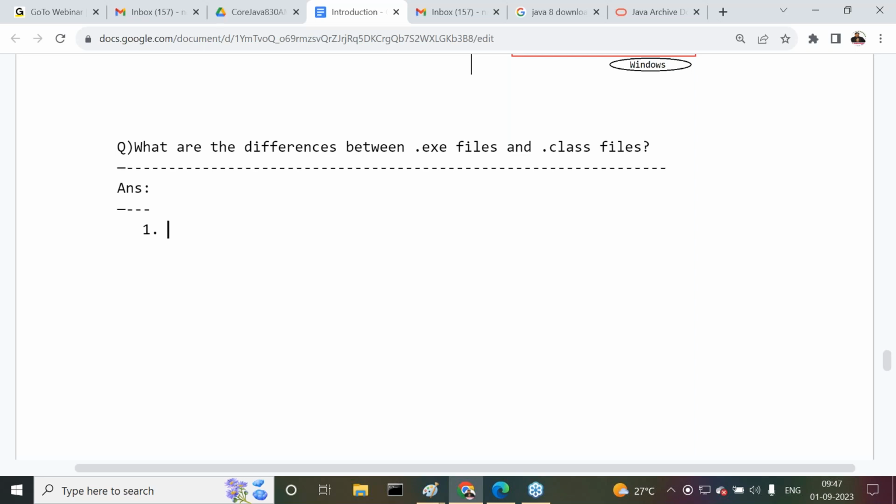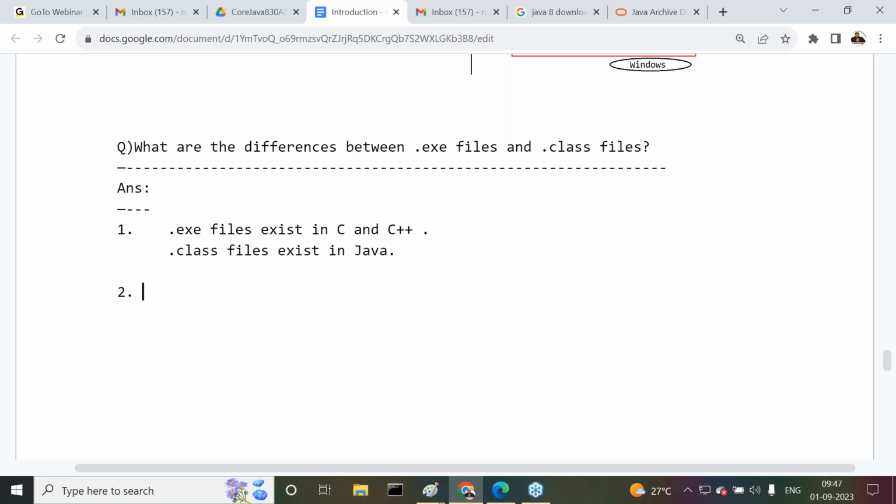The very first one: .exe files exist in C and C++, whereas .class files exist in Java. That is point number one.